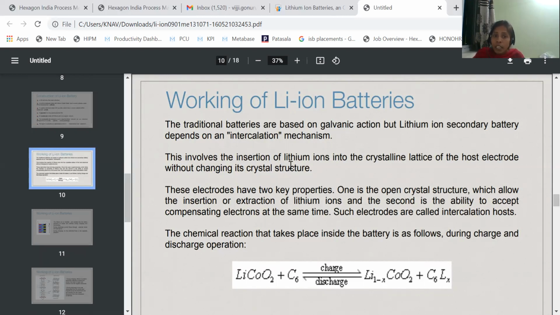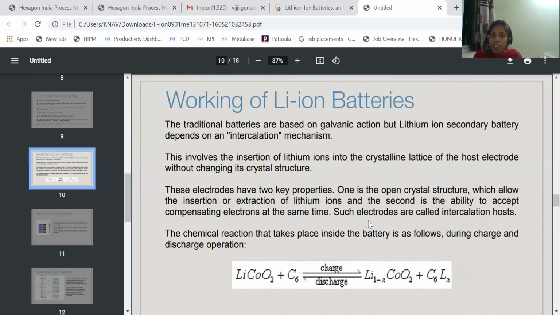This involves the insertion of lithium ions into the crystalline lattice of the host electrode without changing its crystal structure. Without changing the crystal structure, lithium ions are inserted and extracted. These electrodes have two key properties. One is the open crystal structure, which allows the insertion or extraction of lithium ions.